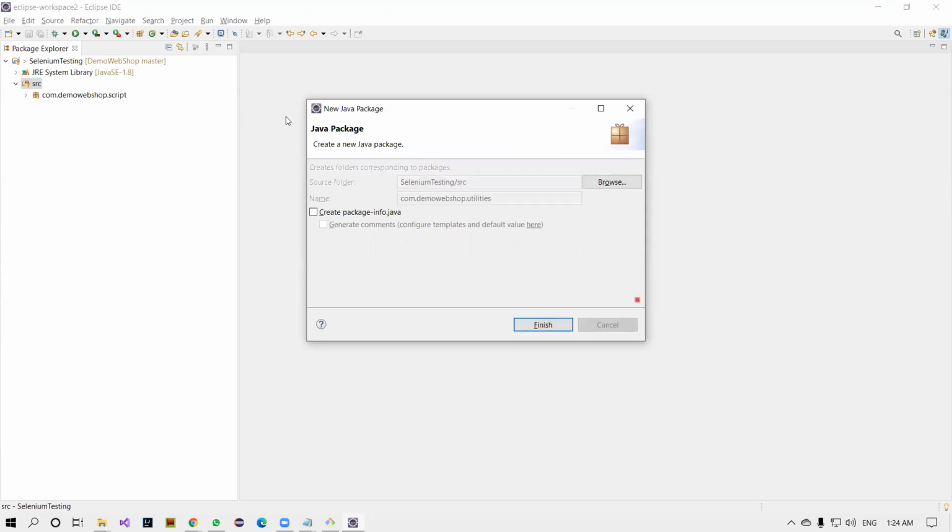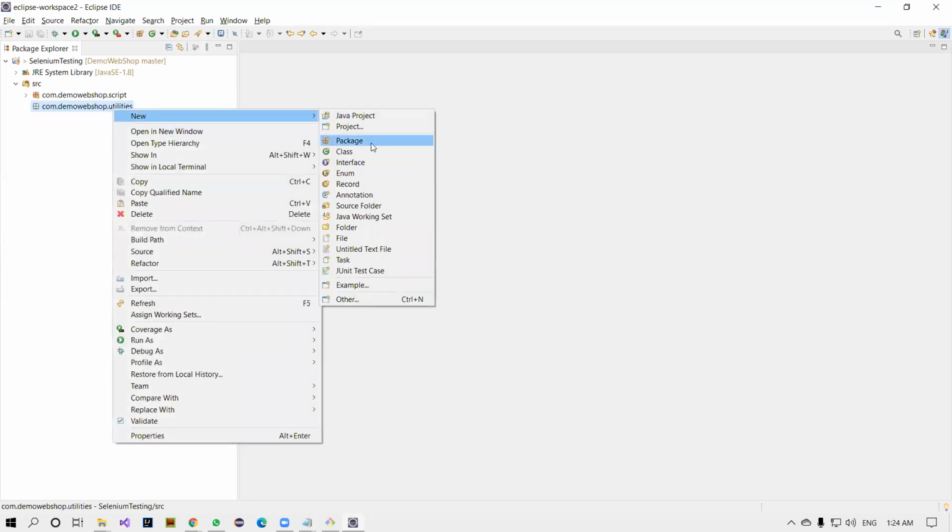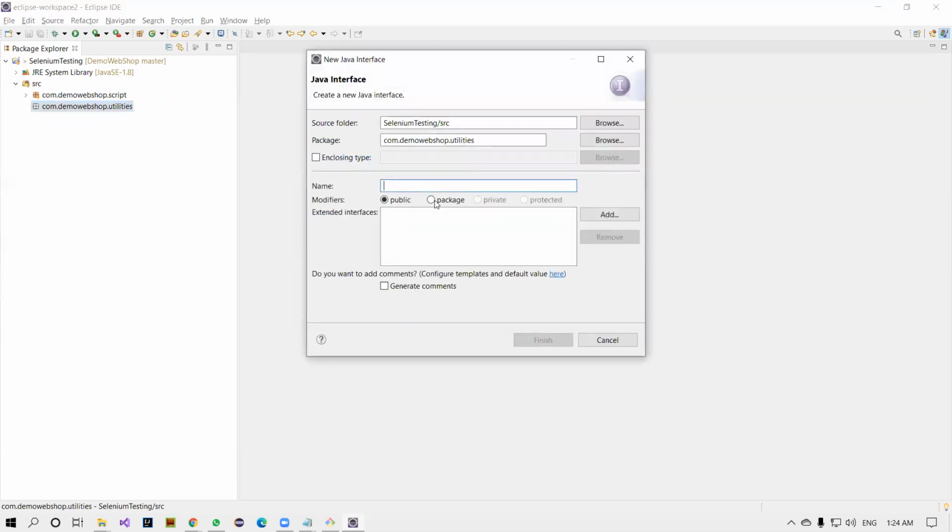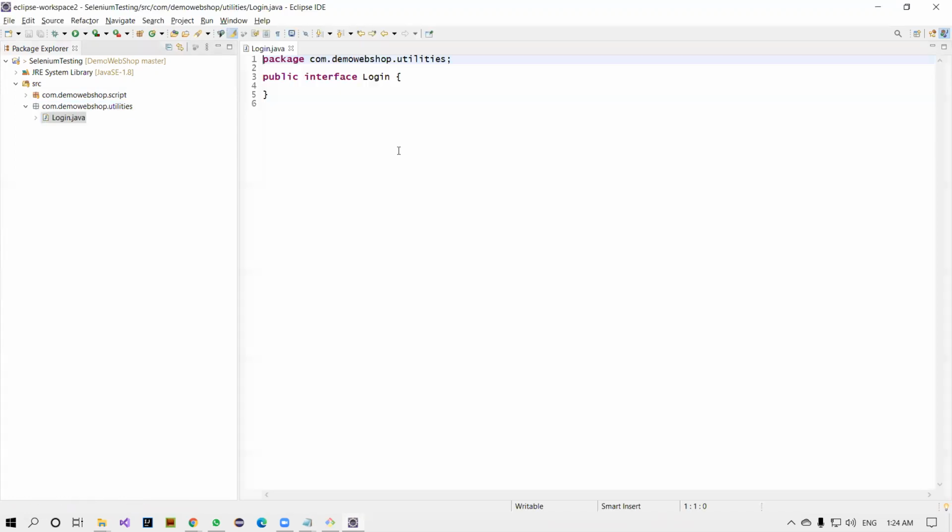utilities. I'm going to create one kind of class or interface. I can go to the interface or something like that. It's a kind of login. Login is an interface. And here I'm adding a public void login with string username, comma, string password. What happens here?